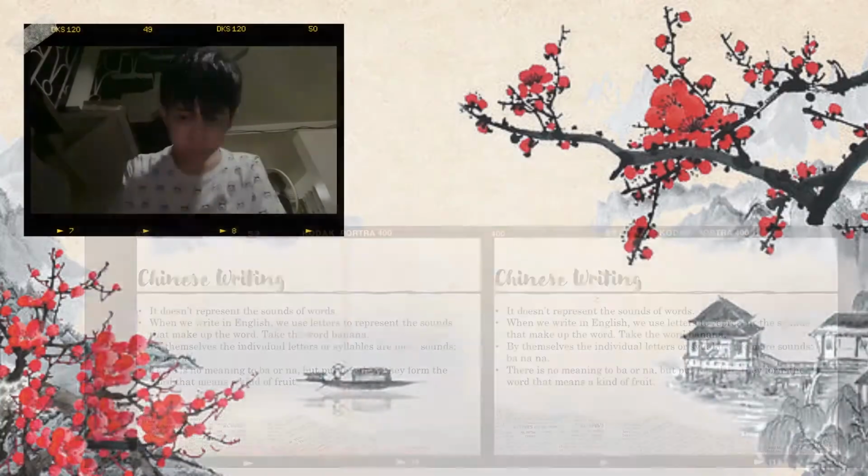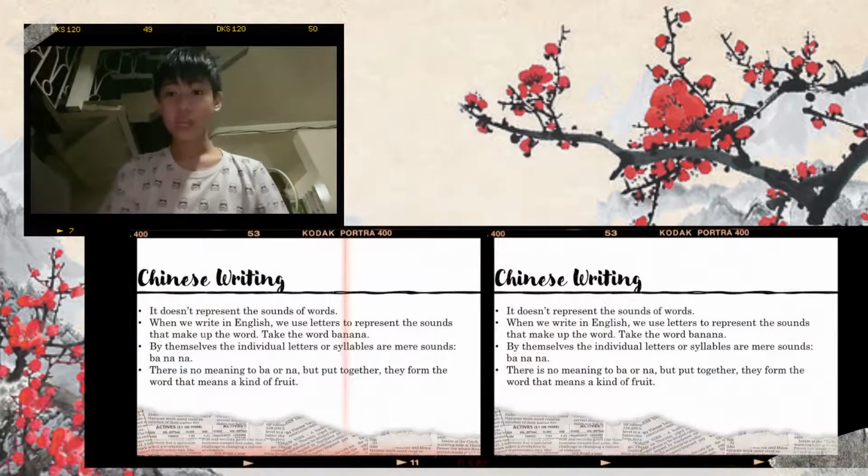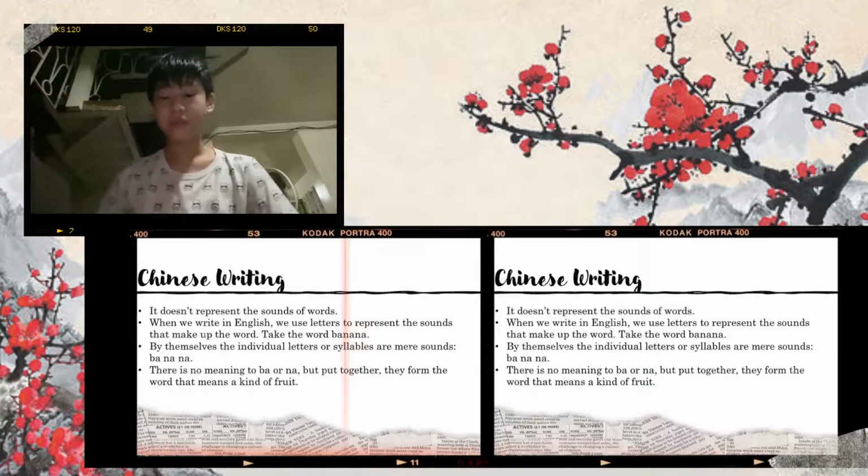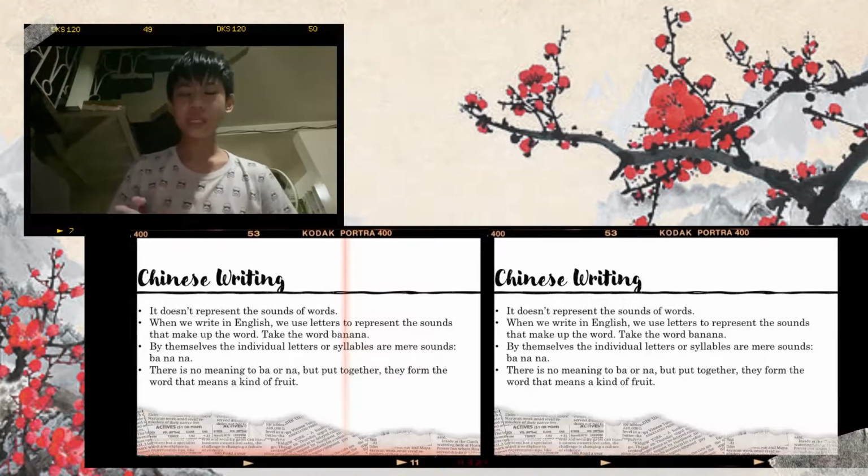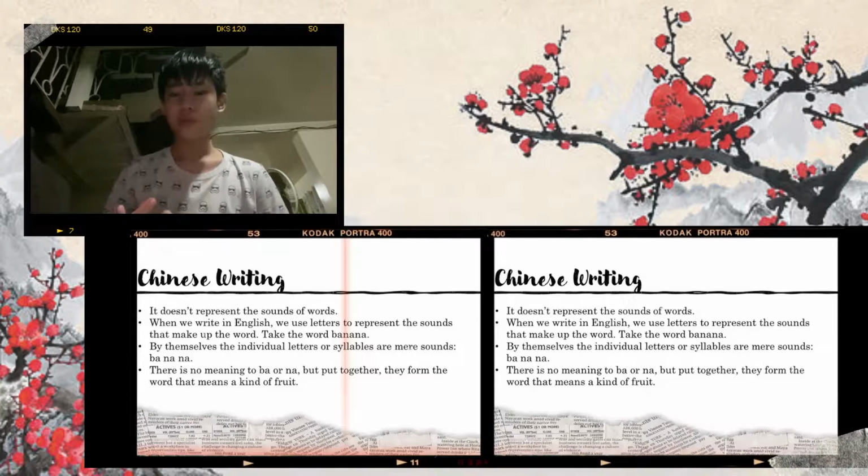Good afternoon. Now let's proceed to Chinese writing. Fun fact, Chinese writing is considered one of the most ancient and hardest forms of writing. Chinese writing is somewhat different from the form of writing in other countries. Instead of using alphabets, they use Hanzi, which is a set of symbols used to write Chinese. It consists of about 50,000 characters.